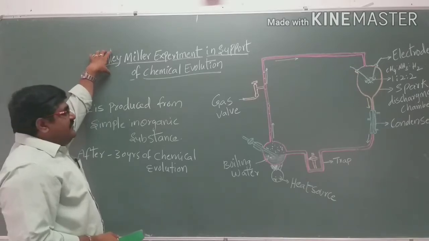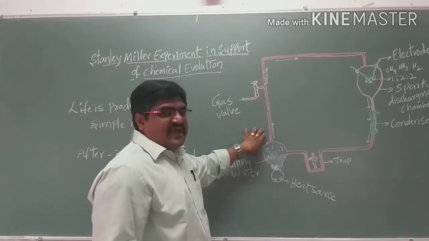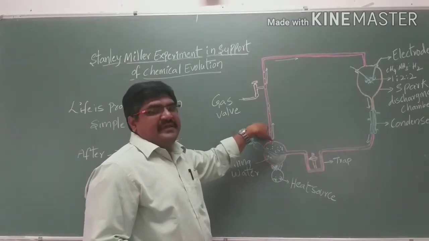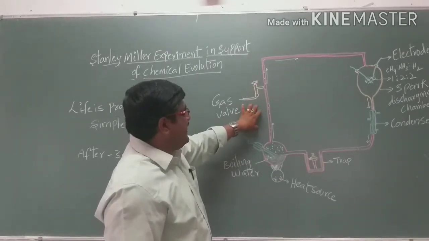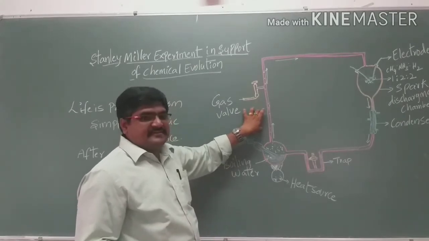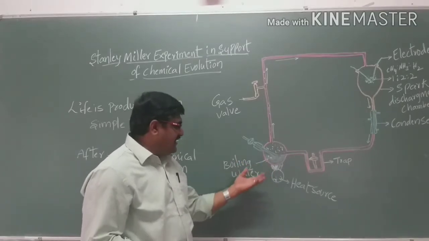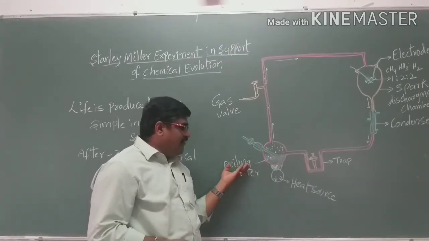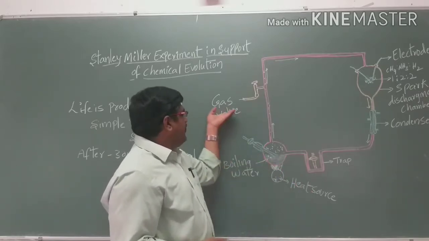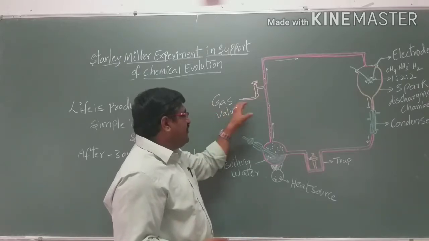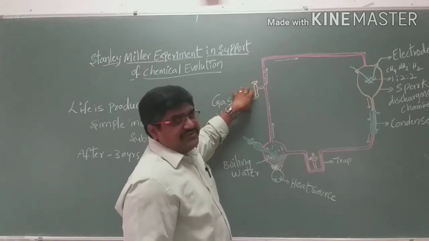So Stanley Miller experimented with an apparatus, called the Stanley Miller experiment apparatus, which has different parts. There is boiling water as a heat source, and a gas valve through which we allow gases like methane, ammonia and hydrogen.